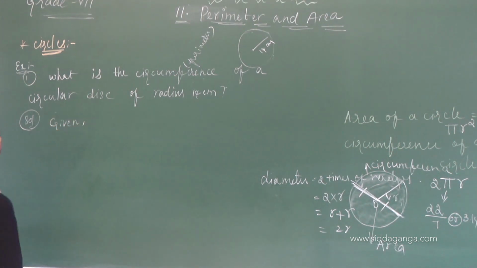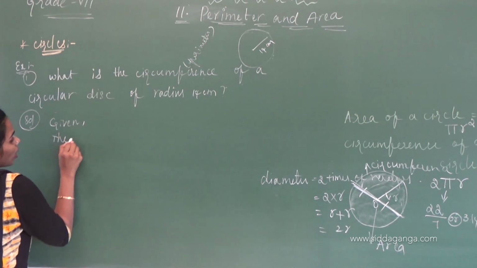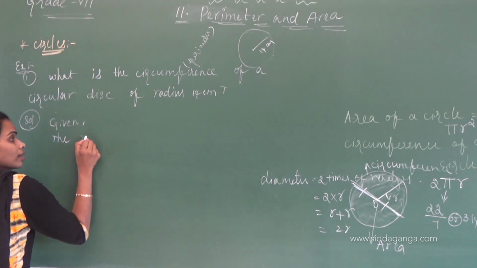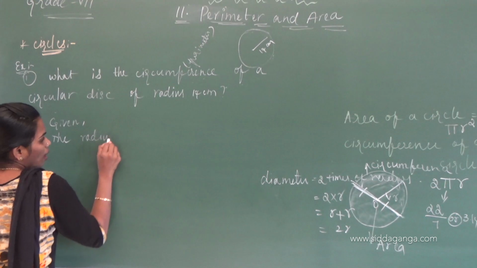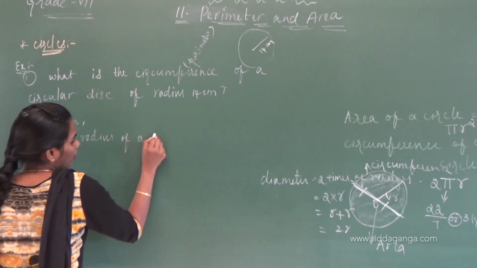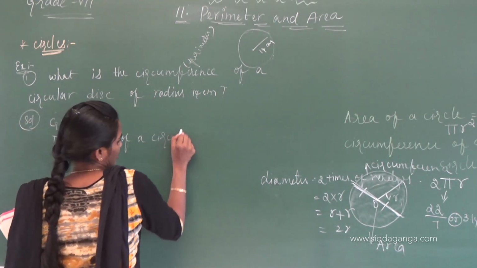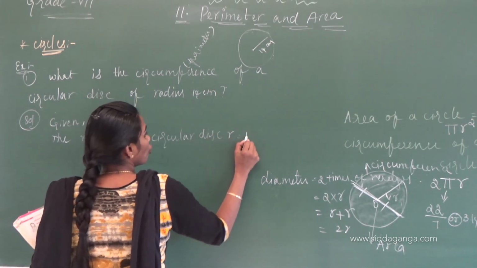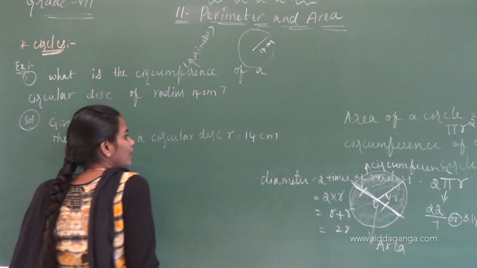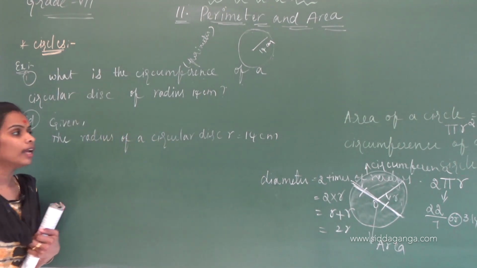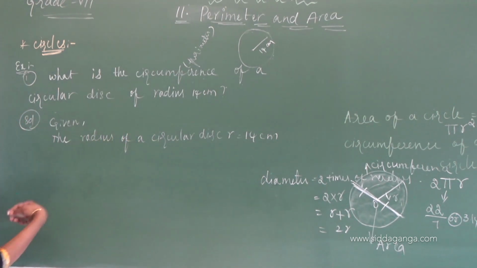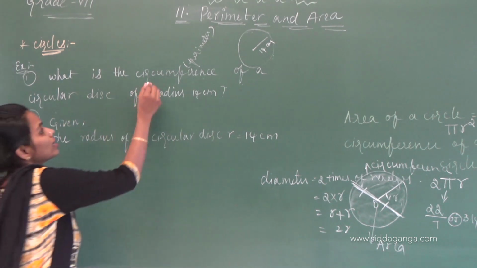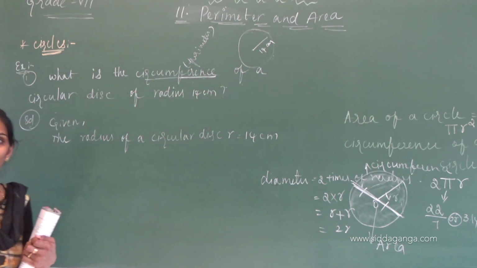Given the radius of a circular disc. What is the radius of a circular disc? 14 centimeters. And then what we have to find now? Circumference of a circular disc.